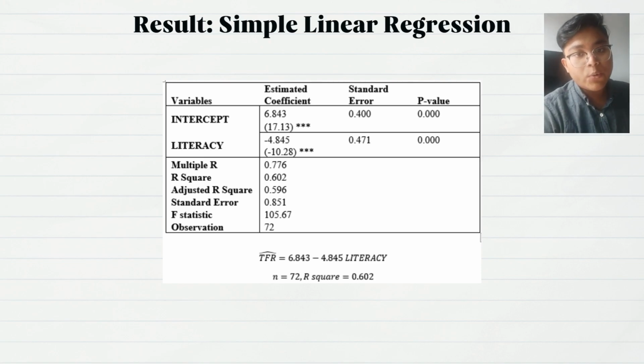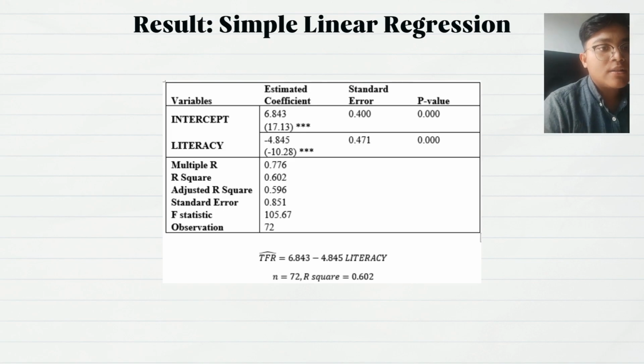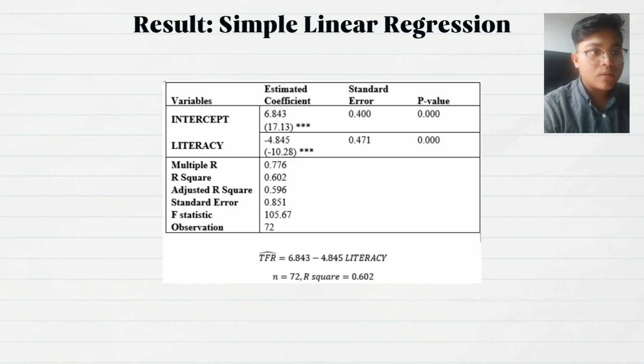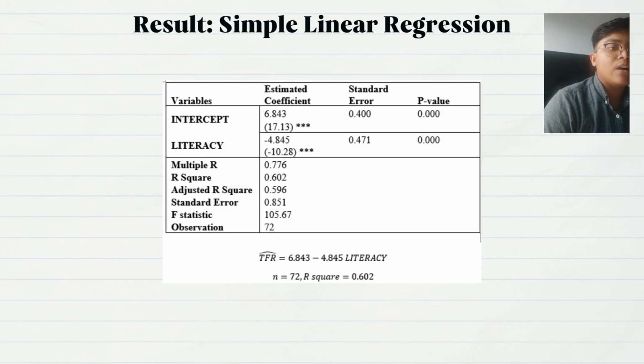From the table, we can make an equation which is TFR hat is equal to 6.843 minus 4.845 literacy, where n equals 72 samples, and R square is 0.602. The model performed quite well in terms of F statistic, based on the hypothesis that all variables are jointly significant. The result illustrates that this model is highly significant as the value of F statistic is 105.67.